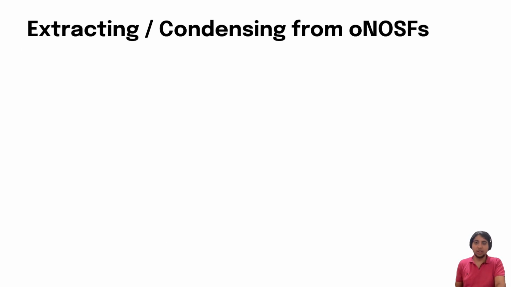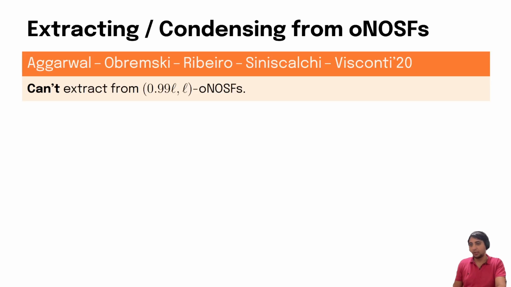And so if it's corrupted, it's only a function of the blocks that have been constructed so far. Let's see what is known regarding extracting or condensing from ONOSF sources. Agrawal, Obremski, Ribeiro, Snitch, Calci, and Visconti showed that you cannot extract from ONOSF sources when the number of good blocks is even 0.99 L.